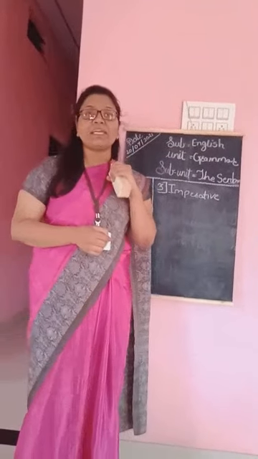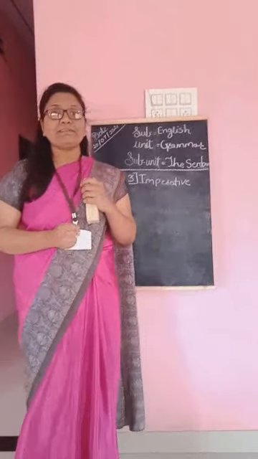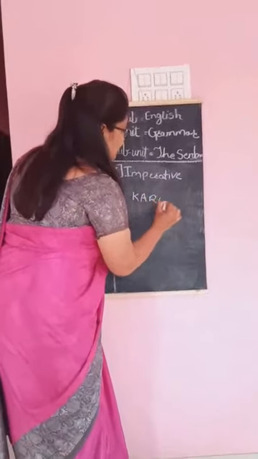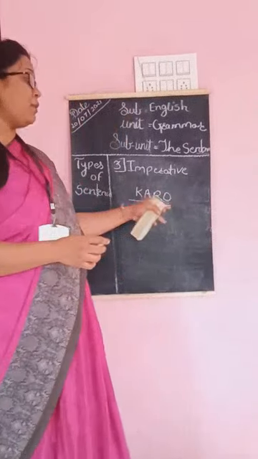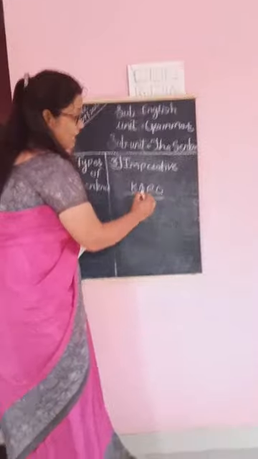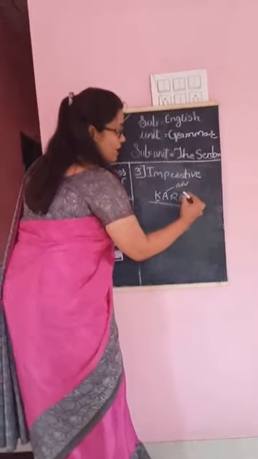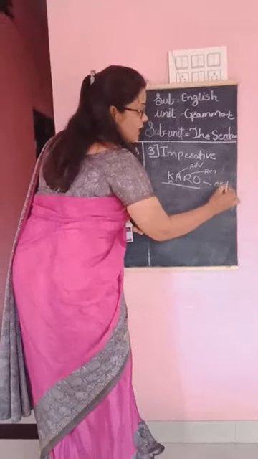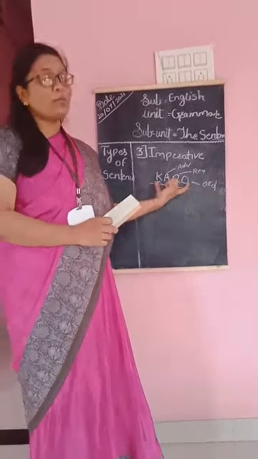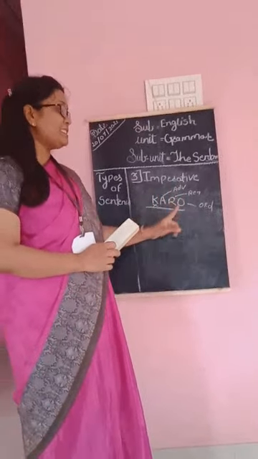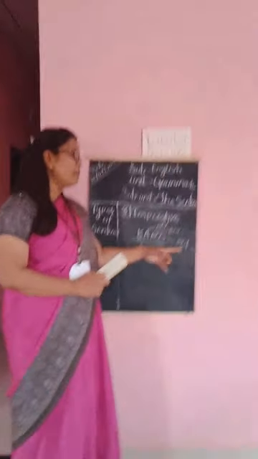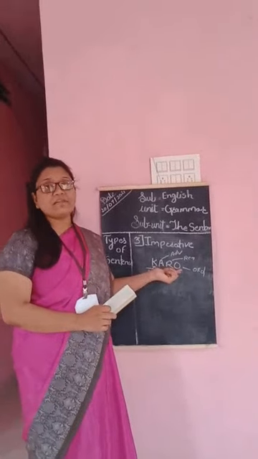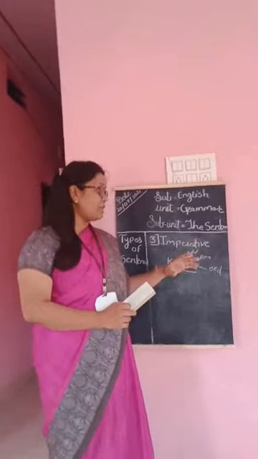I will give you one trick here to identify the imperative sentence, and that is KARO. In Hindi this is karo. K means nothing, A means advice, R means request, and O means order. So this is the short trick, KARO. This ARO is very important, and using this trick you can easily identify the imperative sentences.